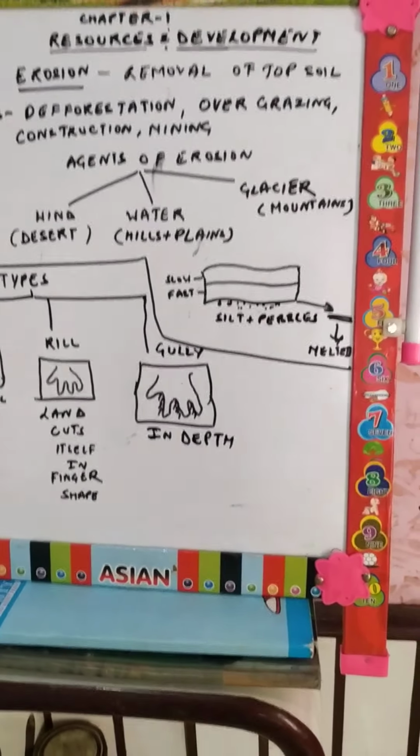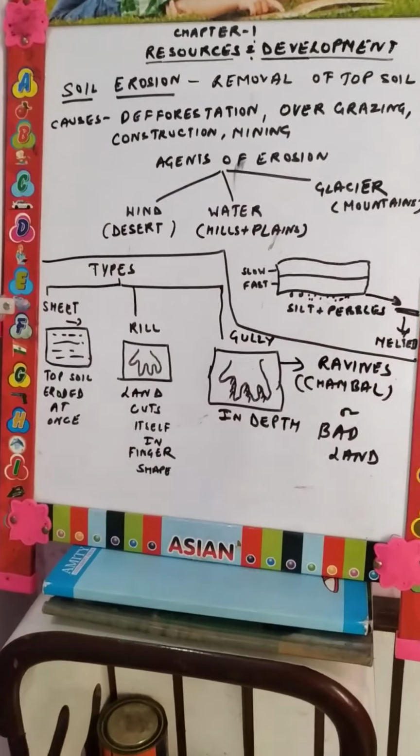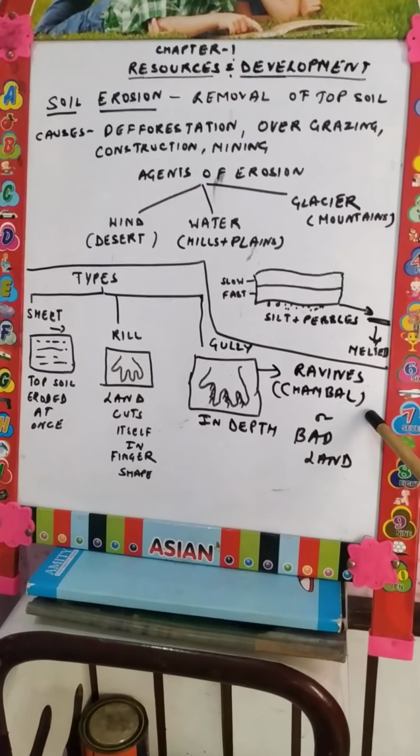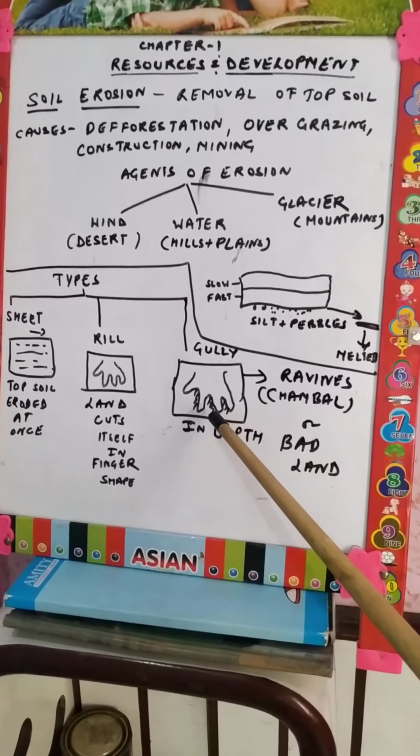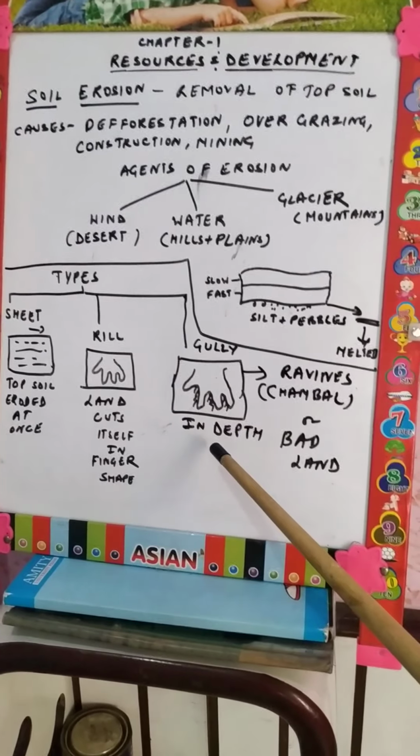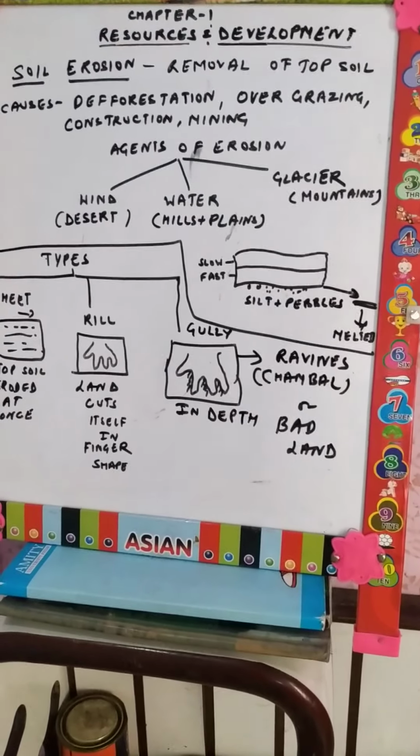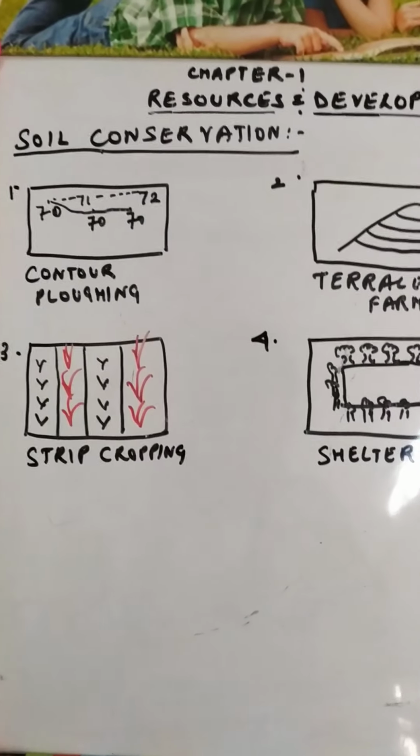That is called gully erosion. These are called ravines in the Chambal Basin, or badlands, because when the land is cut from the depth, it becomes unfit for cultivation. That's why it is called badland.